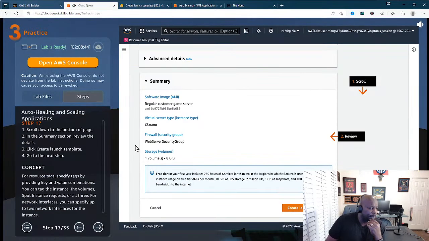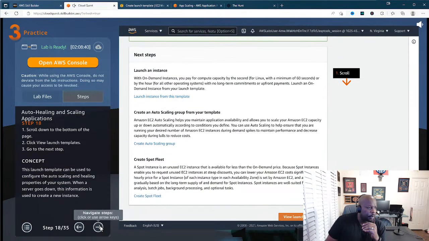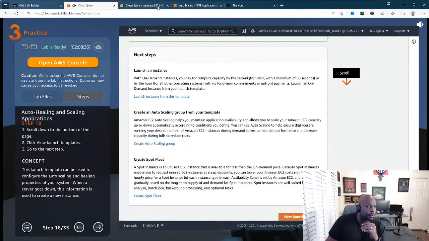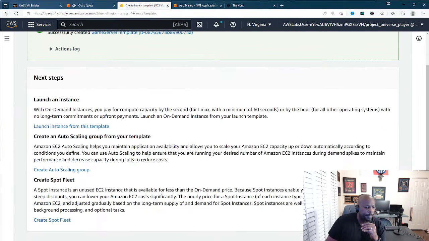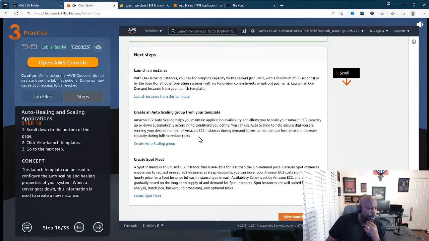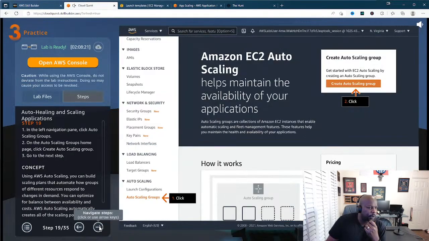Now that we've created our launch template, we click view launch templates. So here we have our launch template that we're going to use to launch our web server down the road. All right, we're good to go.